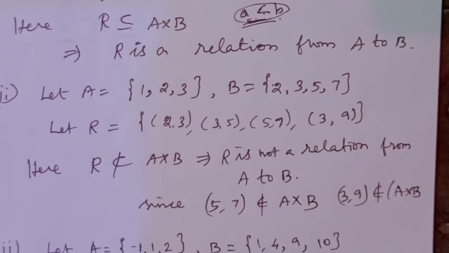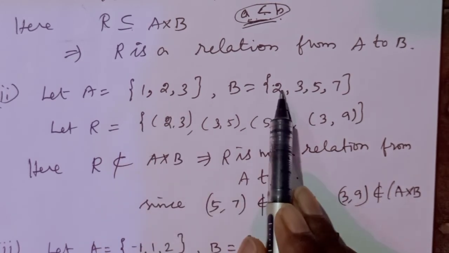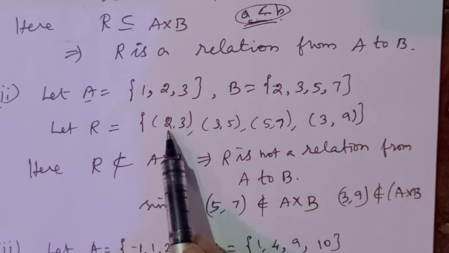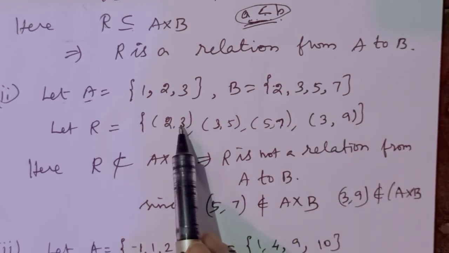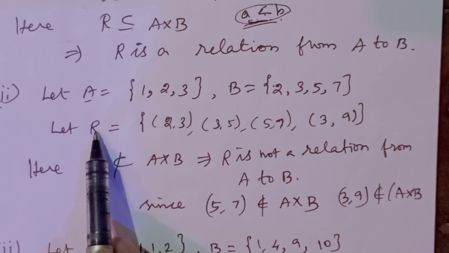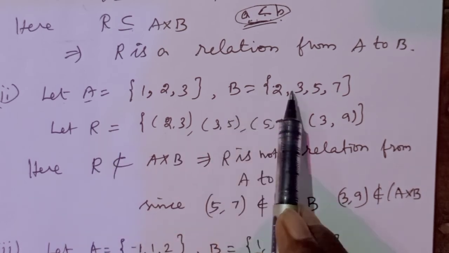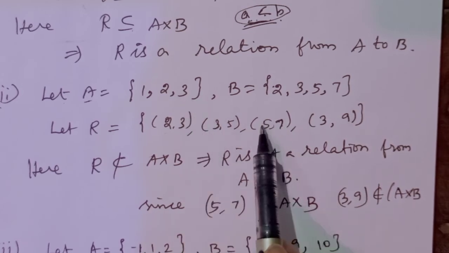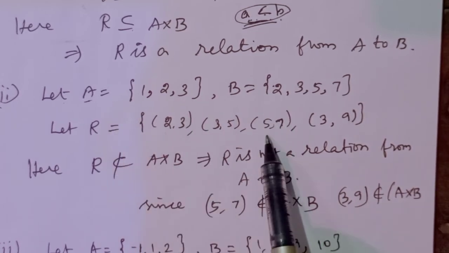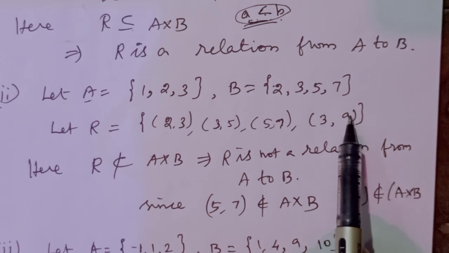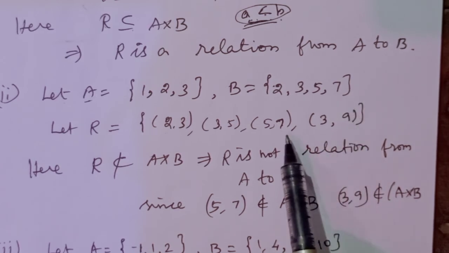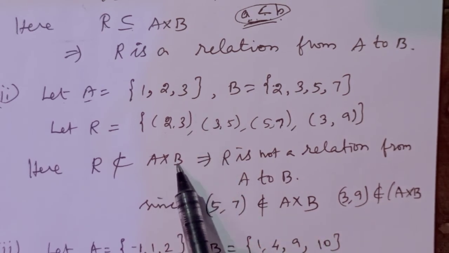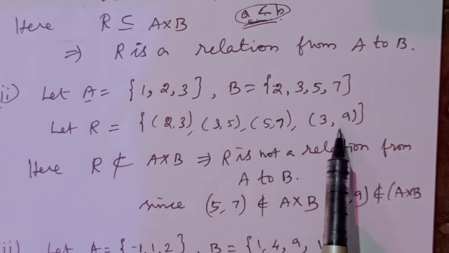Now another example. Let A is equal to {1, 2, 3}, B is equal to {2, 3, 5, 7}. A few ordered pairs we have written here in R. (2, 3) is possible, yes, 2 with 3. (3, 5), yes, possible. (5, 7): the first element 5 we don't have in A, and (3, 9): the second element 9 is not there in B. So these are not in A × B. If we find A × B, we will not get (5, 7) and (3, 9).